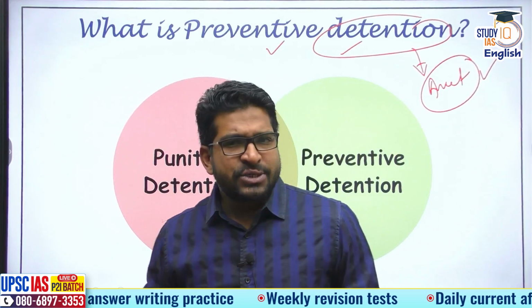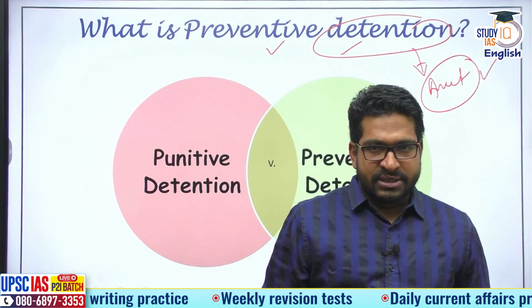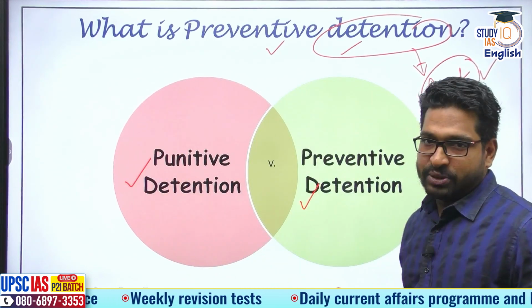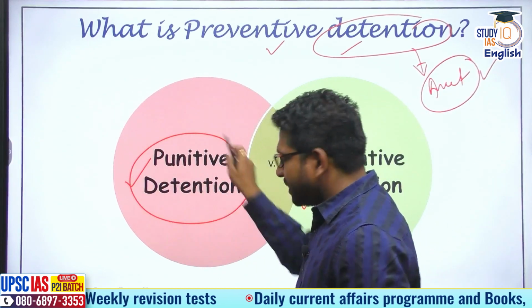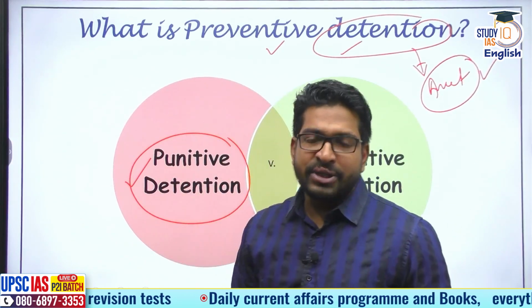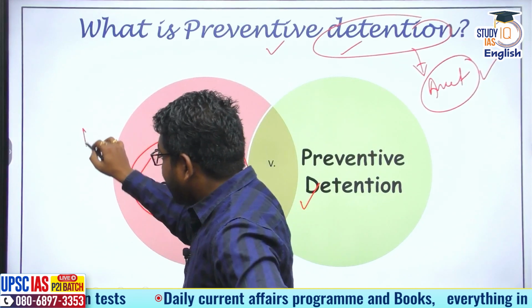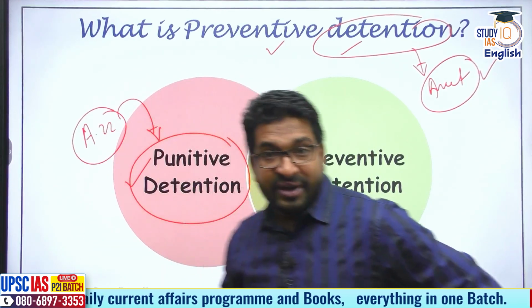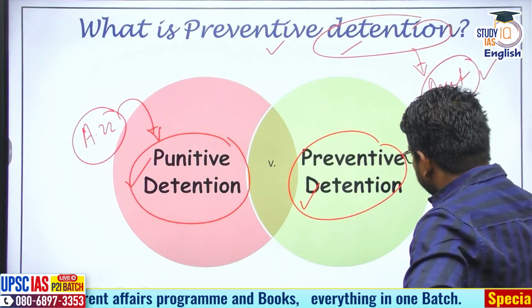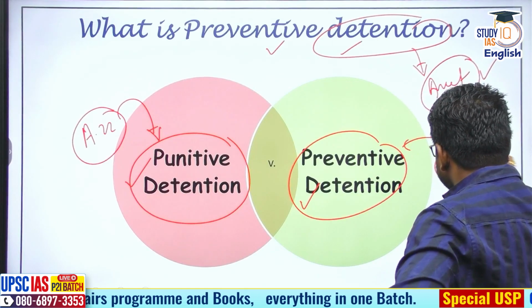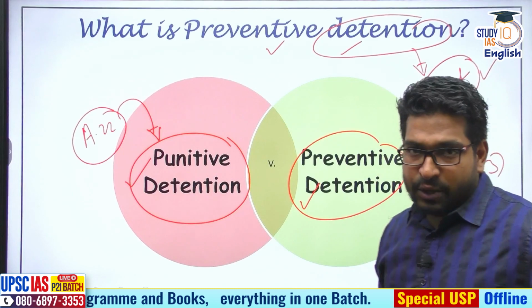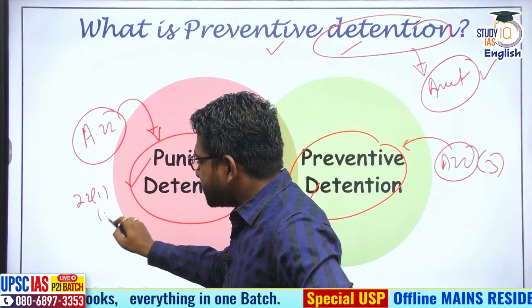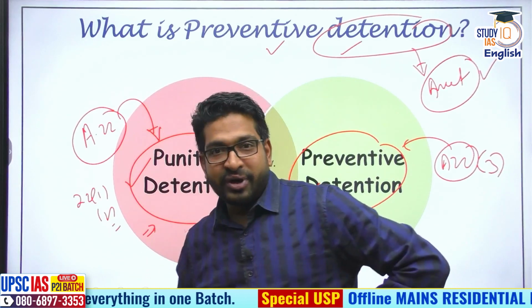When we talk about arrest or detainment, there are two kinds. One is punitive detention and another one is preventive detention. Punitive detention is the normal kind of arrest or detention that happens. And please remember that Article 22 of the Indian Constitution deals with punitive detention as well as preventive detention. Subclause 3 specifically allows for preventive detention. Article 22, subclause 1 and subclause 2, deal with punitive detention.